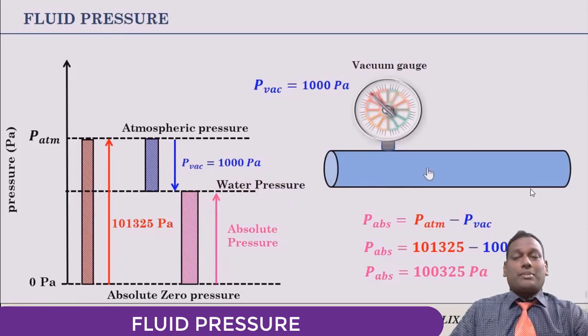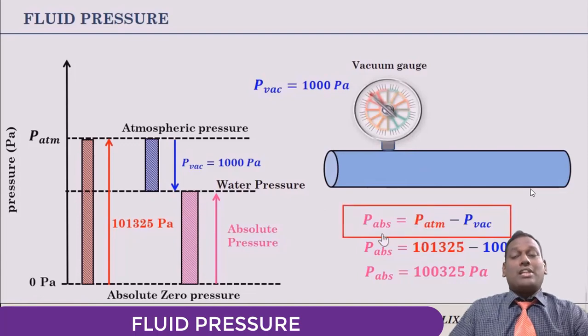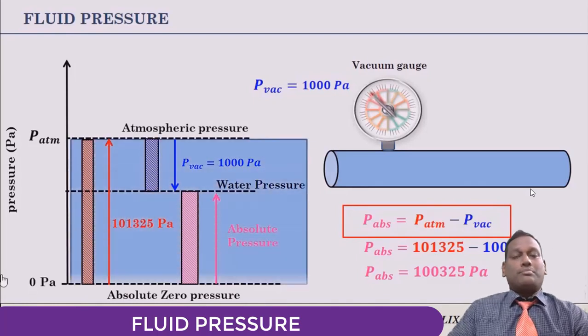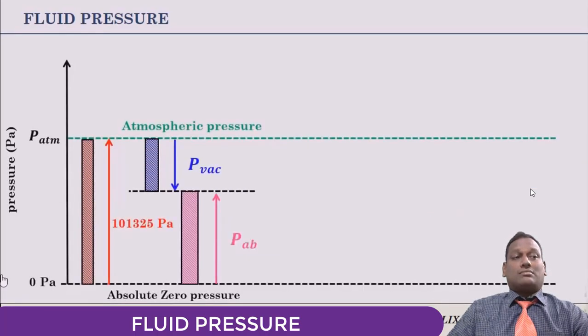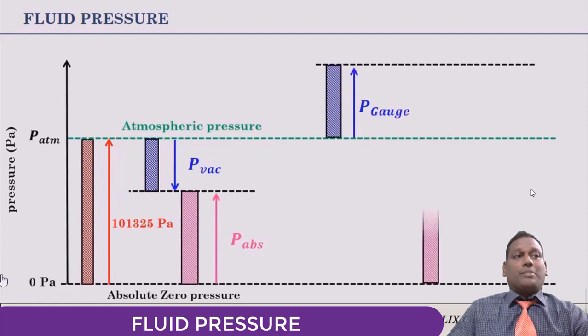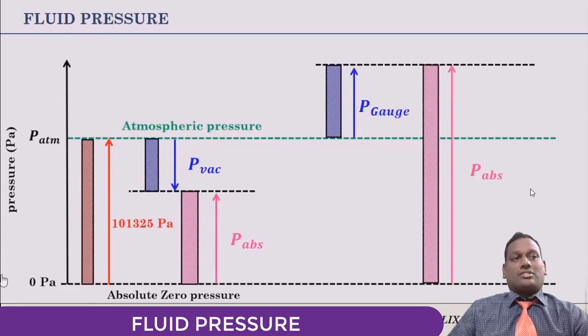The equation can be used to convert the value of vacuum pressure to absolute. Unlike gauge pressure, vacuum pressure is specifically used for representing pressures which are lower than atmospheric. The beauty of gauge and vacuum pressure is that you can easily read the fluid pressure from these pressures. They are measured with respect to atmospheric pressure as a reference line.